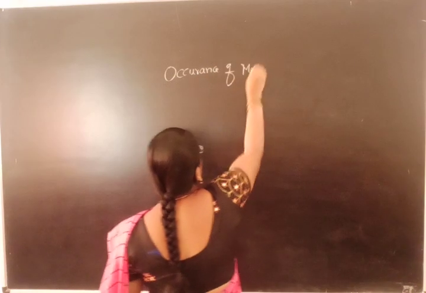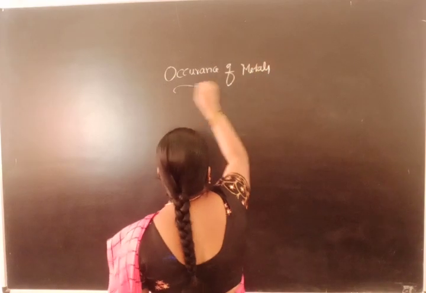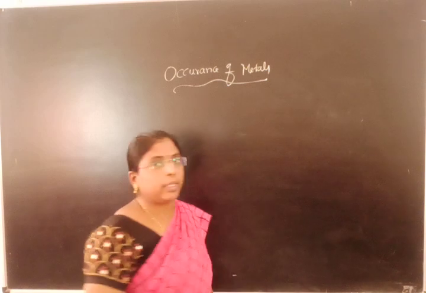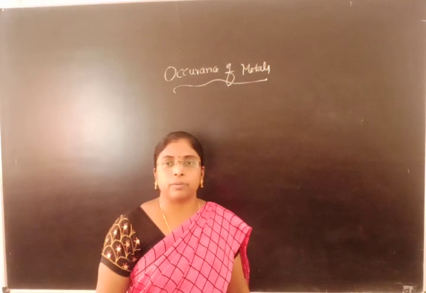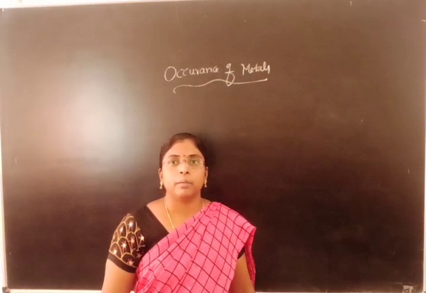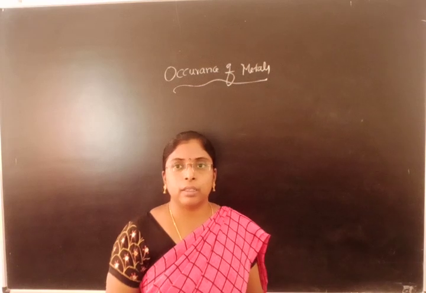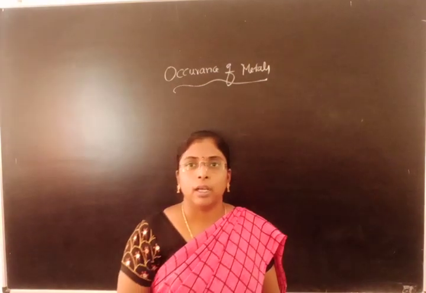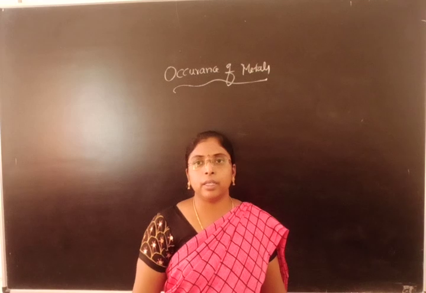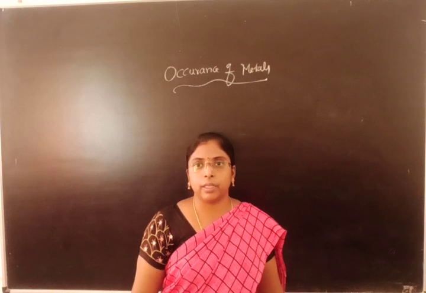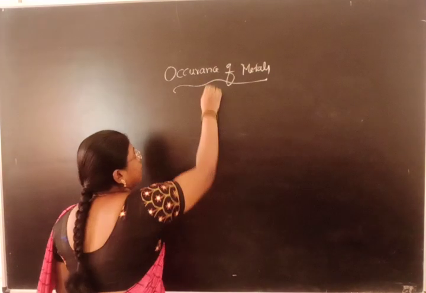Occurrence of metals. Where do they occur in nature, where are they found? Metals are found in the earth's crust. Among the metals, the most abundantly found metal is aluminium.